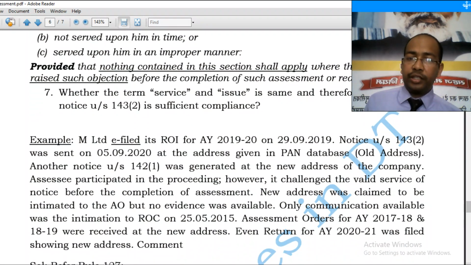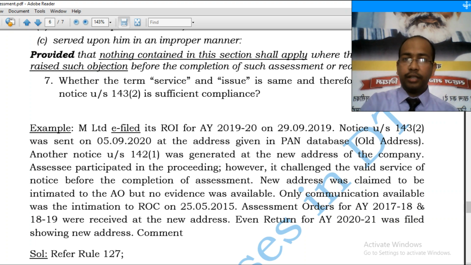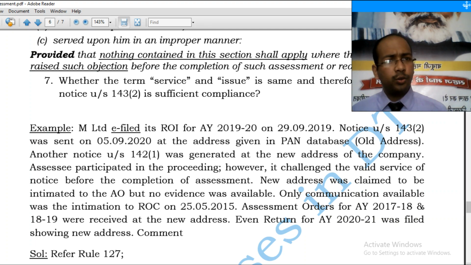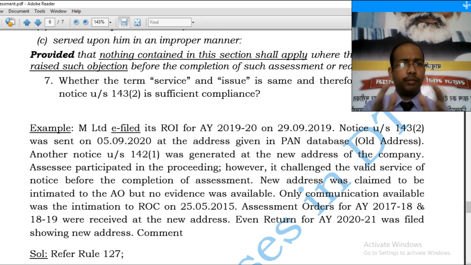Now our major. This is another controversial case, whether service is equivalent to issue. I referred to the case of VRA Cotton earlier of Punjab and Haryana High Court. Now let's read with some concrete case as decided by the Honorable Supreme Court.